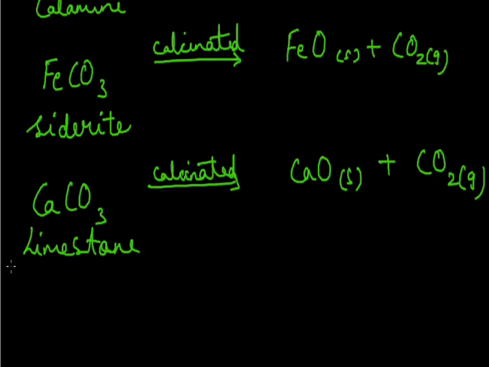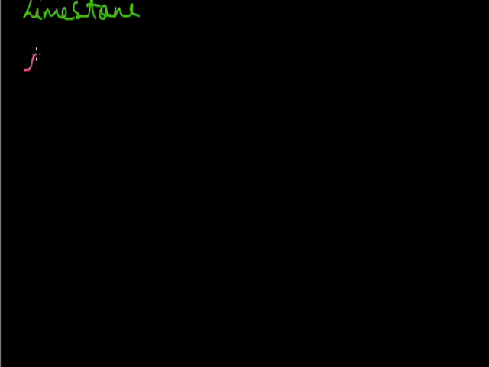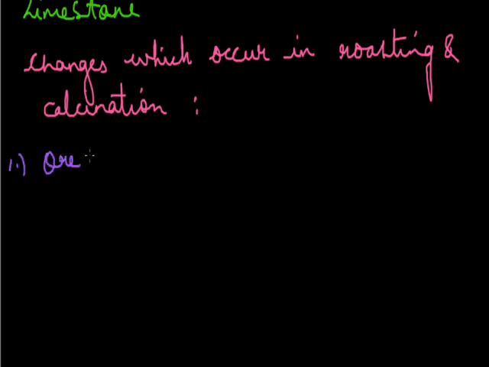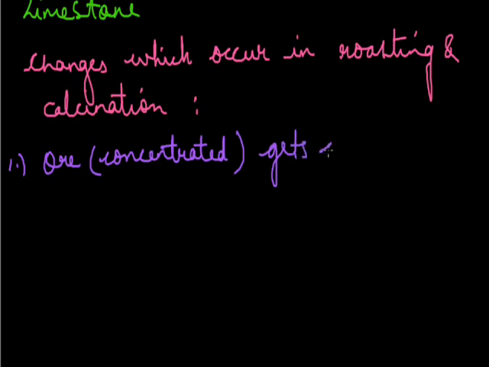If that ore is a carbonate ore. Now in both these steps, what are the changes observed? In both roasting and calcination, we will take those changes which occur. The first change is ore, which is concentrated, is getting converted into metal oxide.